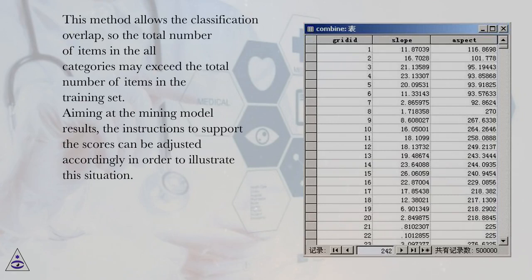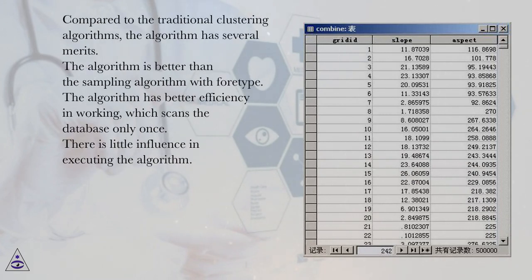This method allows the classification overlap, so the total number of items in all categories may exceed the total number of items in the training set. Aiming at the mining model results, the instructions to support the scores can be adjusted accordingly in order to illustrate this situation. Compared to the traditional clustering algorithms, the algorithm has several merits.